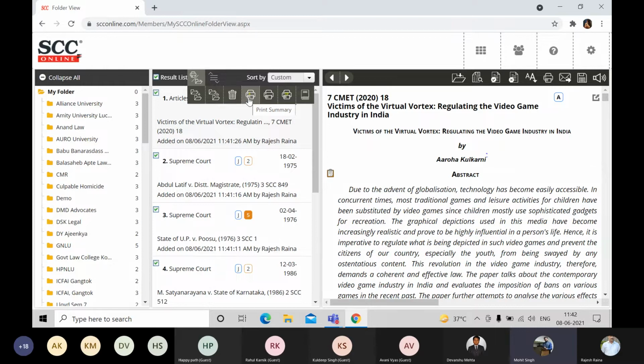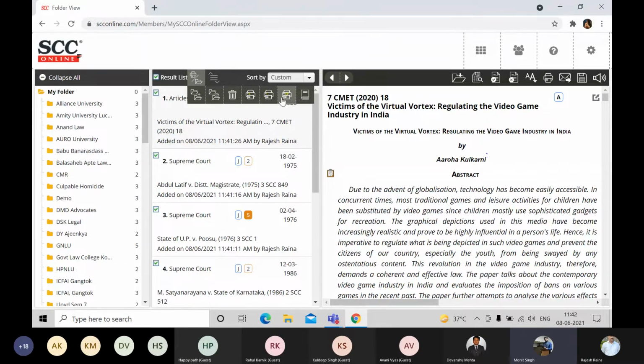Now print summary will allow the user to only download the summary of the documents which you have selected. It can apply on any document which you like to see. Similarly, if you quickly wanted to take the printout of all the judgments which you're looking for in non-true printout format, like in the internet download, then you can certainly do that.